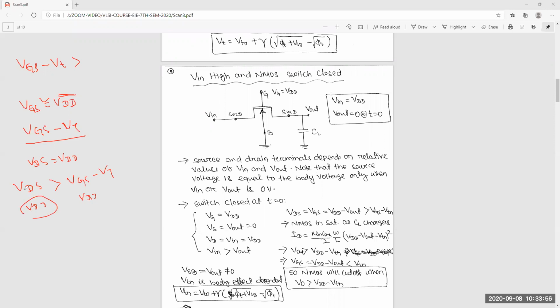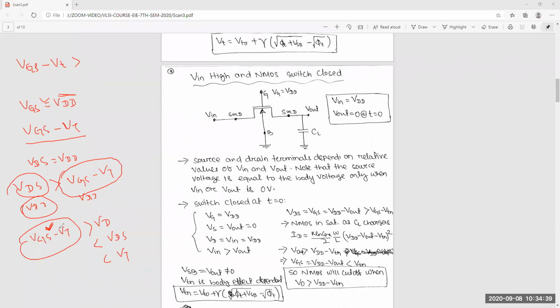So this VDS part will be more, right? Yes. VGS minus VT is the equation to check whether it is saturation, cutoff or linear. So you always have to check VGS minus VT, whether it is greater than VDS or less than VDS or less than VT. This is the overdrive voltage, so VGS minus VT you always have to calculate.